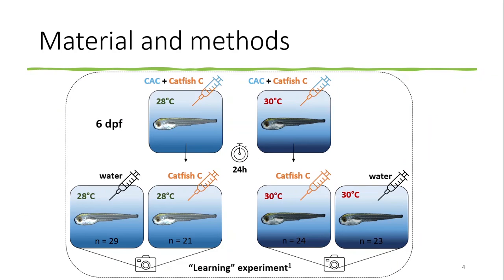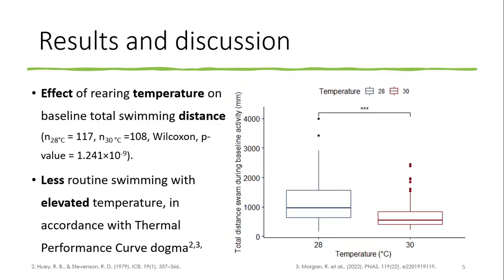Then, 20 hours later, the larvae were recorded for 12 minutes before and after exposure to either the water control or the catfish cue alone. We aimed to see whether the fish would then have a freezing behavioural response to the catfish cue, which would mean the neutral cue was assimilated to a threat, thanks to conditioning. This protocol proved effective in older larvae reared at control temperature in a previous study. From these assays, we calculated the total distance swam throughout the experiments, before and after cue exposure, for each larva.